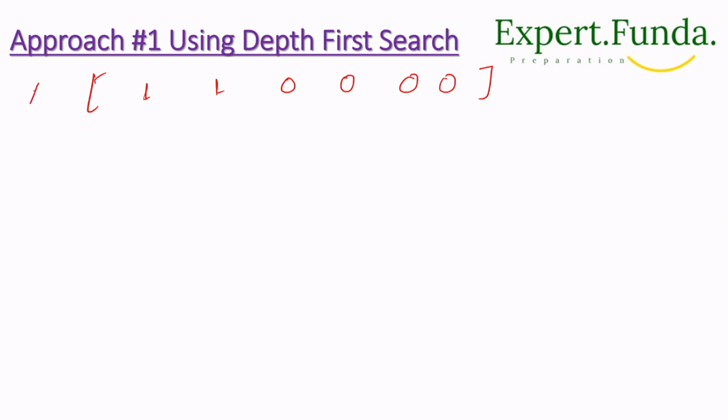Then we can say this is the first row, right? And another row, we have 1, 1, then 0, 0, 0, 0. Okay, this is another row.